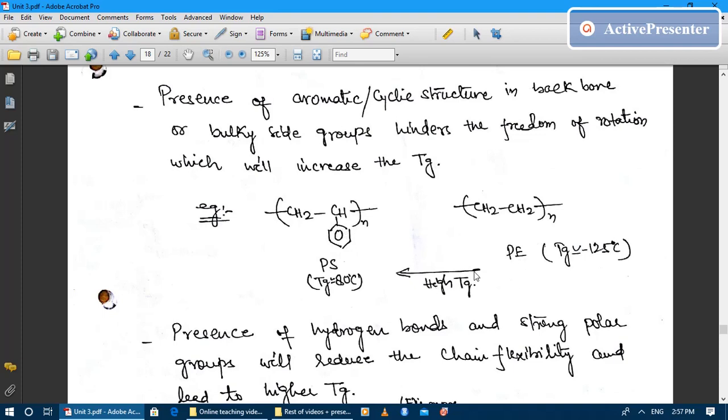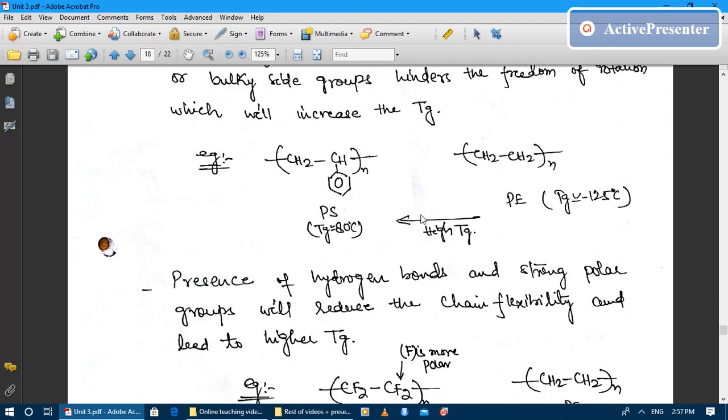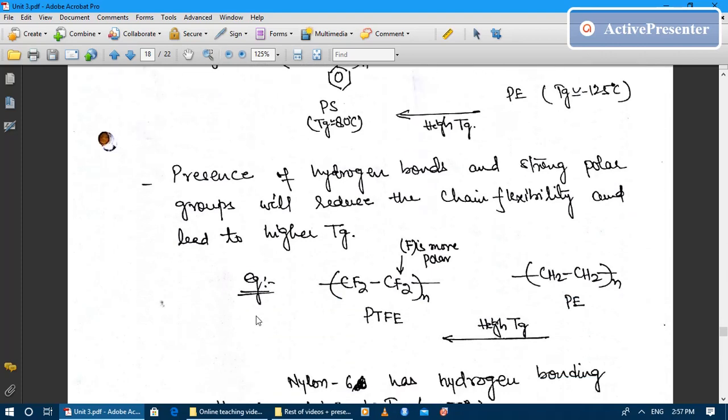So it is a proof that the presence of benzene ring will increase the glass transition temperature of the polymer. So if you want to have a polymer with very high glass transition temperature, you should try to synthesize a polymer containing the aromatic group in the backbone of the polymer, or at least in the side chain of the polymers.